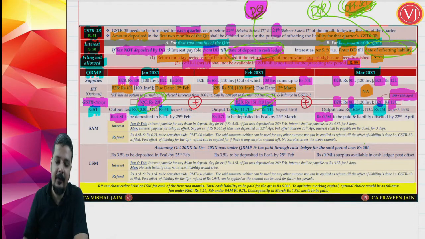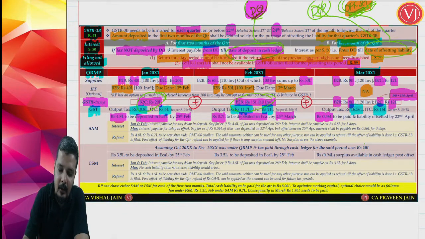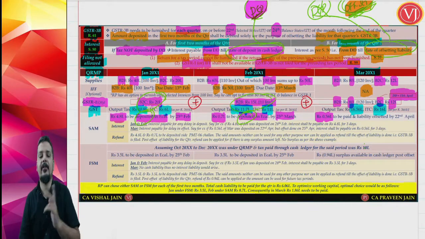Now understand that for the first 2 months of the quarter, you are not going to offset the liability. You are going to only deposit it in your electronic cash ledger. What is the due date for the first month? 25th of the next month. So for January month, 25th of February. For February month, 25th of March. And in both the months, friends, you are only depositing in the cash ledger, not offsetting.